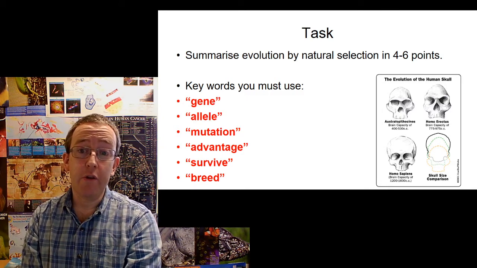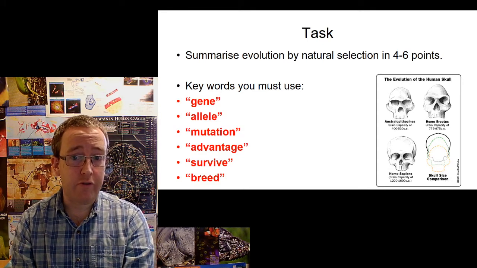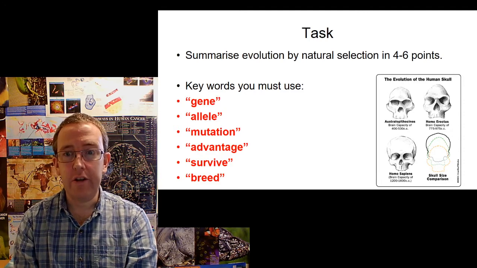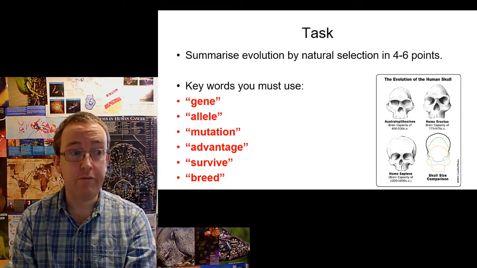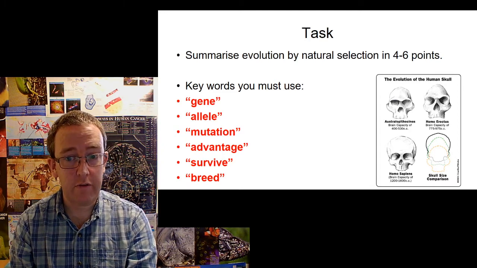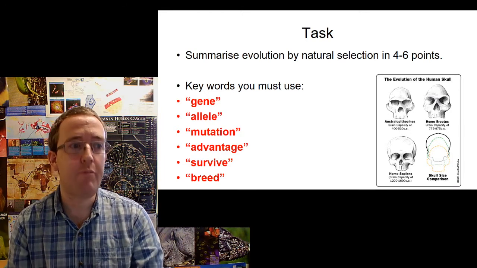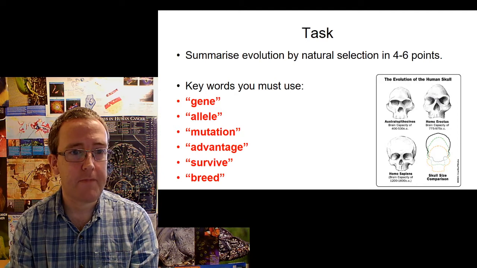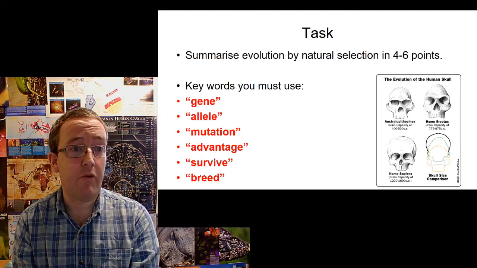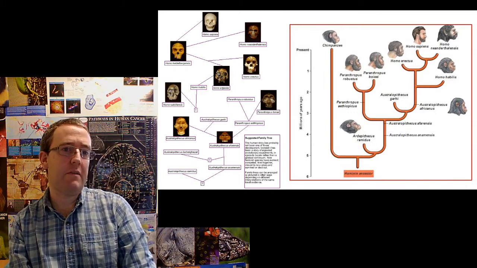Okay, so for an answer for that, hopefully you'd have something like, within a population, there are lots of different alleles of lots of different genes. A mutation in a gene would generate a new allele. If that new allele gave an advantage in that environment, the individuals with that allele would survive better and breed, passing on those alleles of those genes. And that's basically the summary. Right, good. So now we move on, and obviously this applies to us as well.